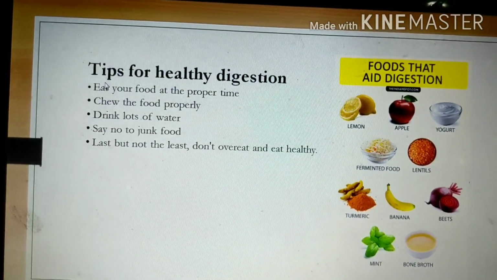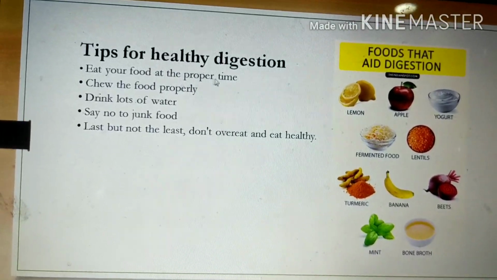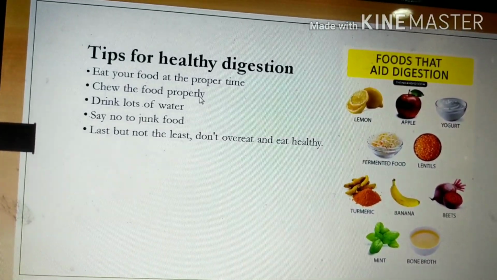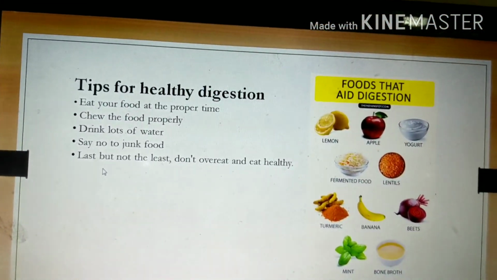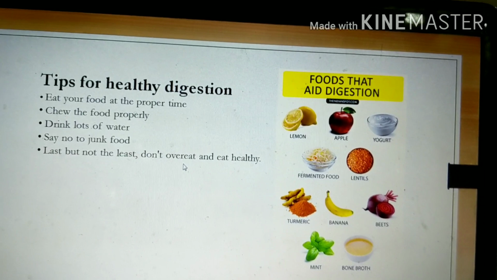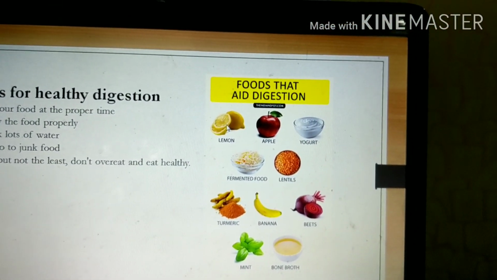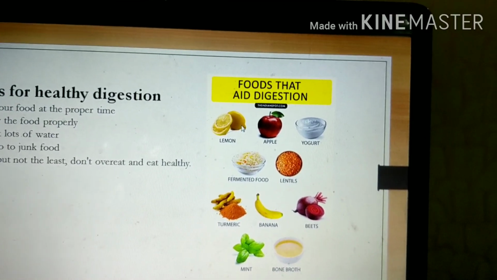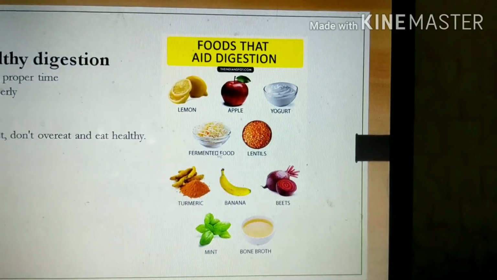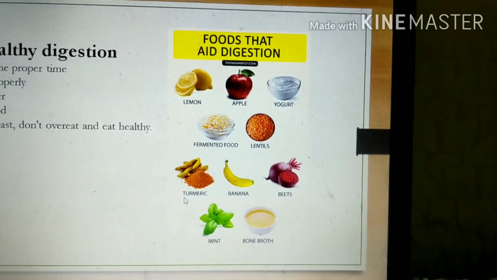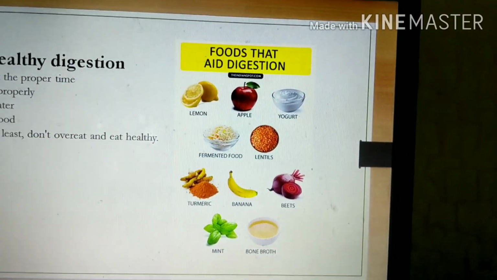Next one is tips for healthy digestion. Eat your food at proper time, chew the food properly, drink lots of water, say no to junk food. Last but not the least, don't overeat and eat healthy. These are the foods that keep your digestive system healthy: lemon, apple, yogurt, fermented food, lentils, turmeric, banana, beets, mint and bone broth.